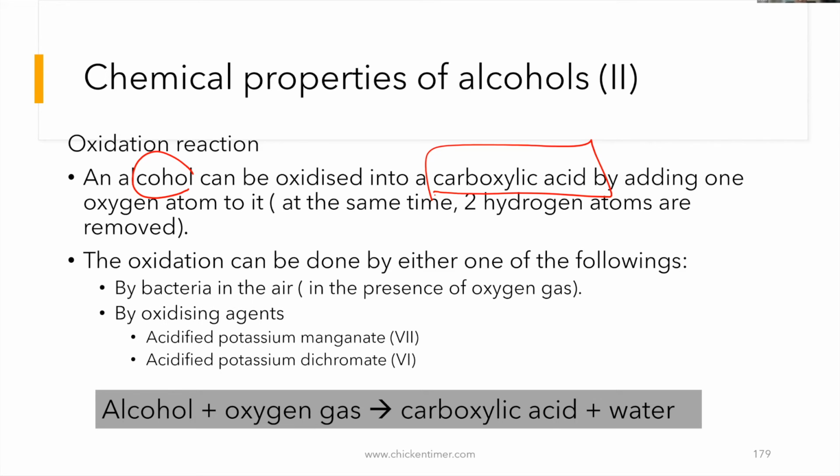So you don't panic if there's a question on the oxidation of alcohol, but you don't see oxygen, you don't see potassium manganate(VII), you don't see potassium dichromate. That means the question should have another oxidizing agent somewhere. Okay, so don't fret.